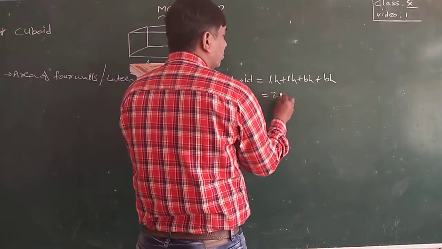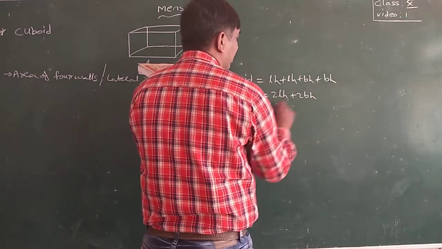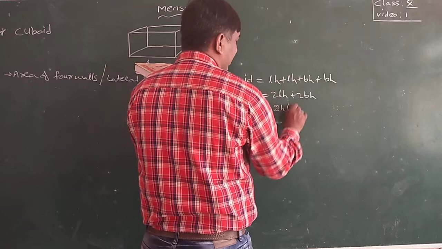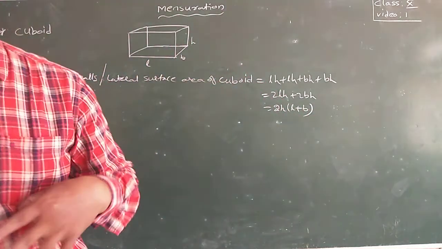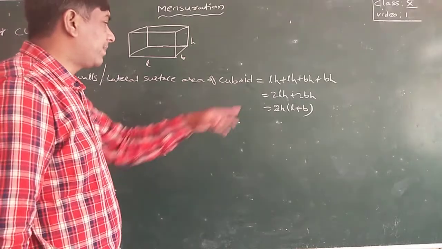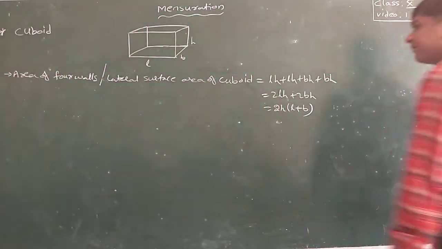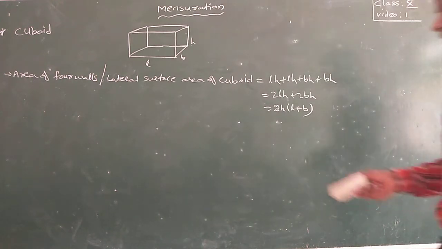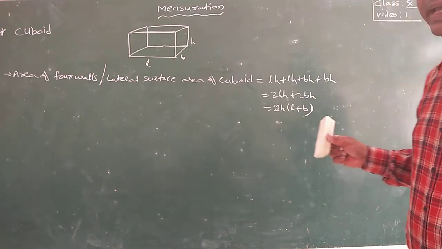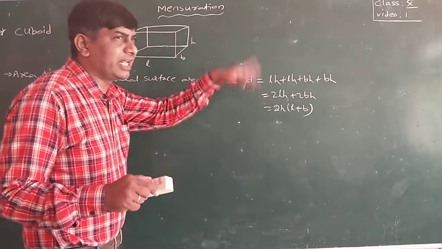That means 2lh plus 2bh. Now if I take 2h common, l plus b I get. 2h into l plus b. The area of four walls, or lateral surface area of a cuboid, is equal to 2h into l plus b. So this is the formula derivation.